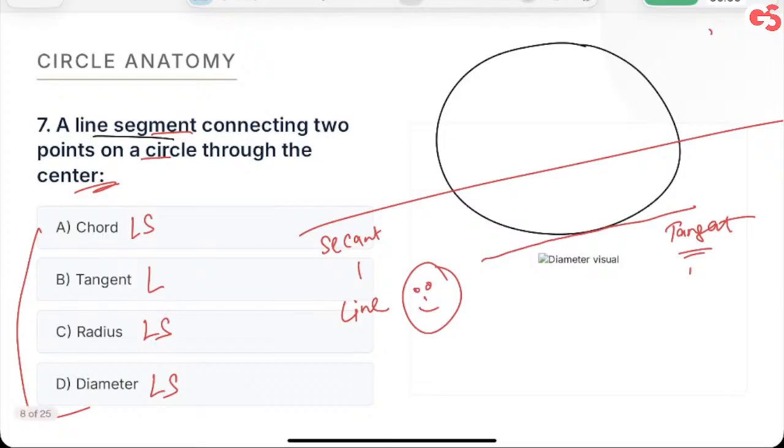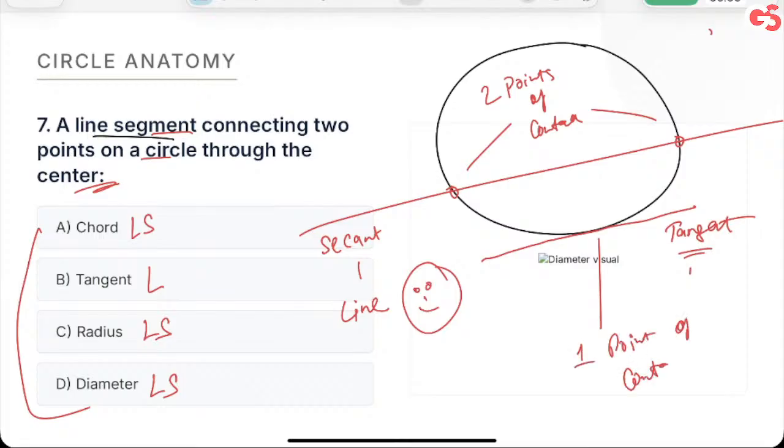So we have 2 points of contact in a secant, and in a tangent we have only one point of contact. Note this as well. I'm hoping you are noting simultaneously. I'll wait 10 seconds. Next.